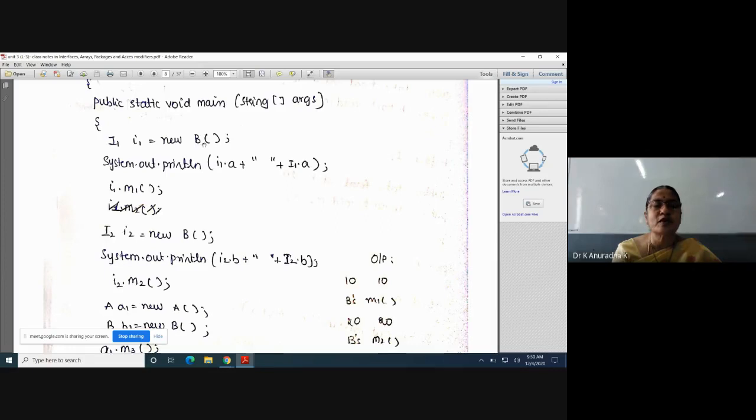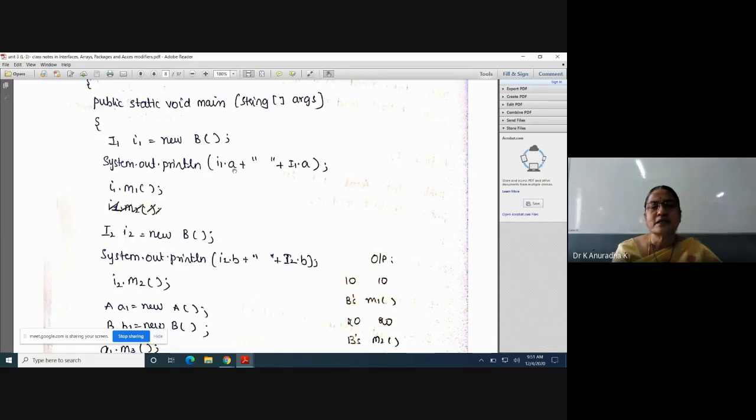Those methods are called overriding methods. Now I am repeating upcasting between interface and class. The implementing class object is assigned to an interface reference variable. With this reference variable, you can access all the members of this interface except overridden methods. In case of overridden methods, the subclass overriding methods will be executed. That's why, if you see the output, interface variables are executed and implementing class methods are executed.